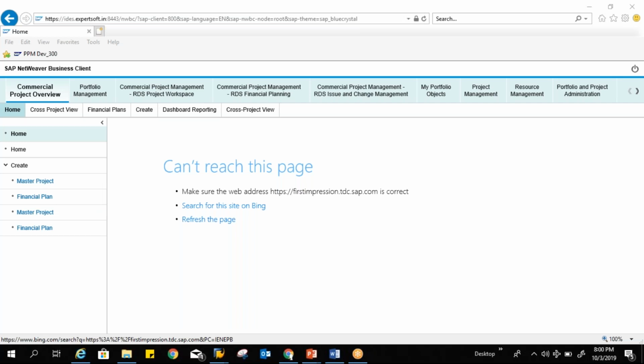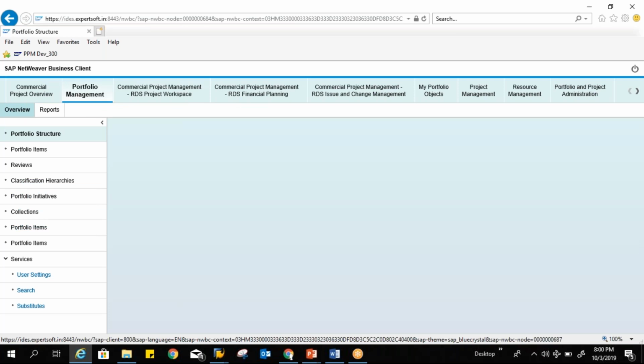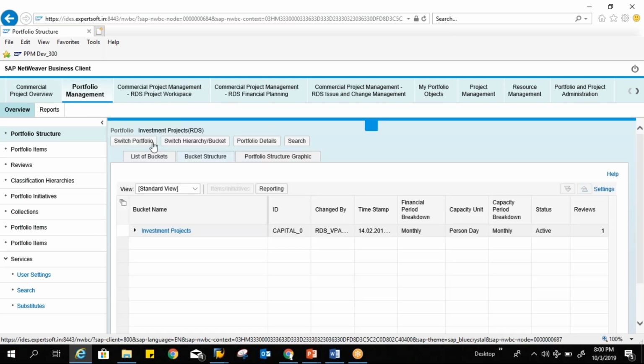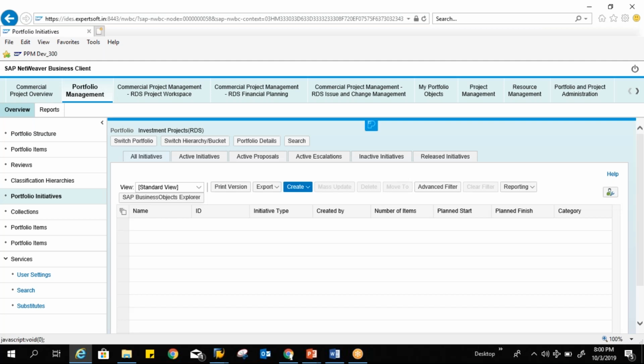As a portfolio manager, I need to come here to my dashboard, and investment project RDS. Okay, someone has changed it. So what I need to do is create an initiative. Here you can see portfolio initiative. You click here, and you can create an initiative. Click on create initiative.